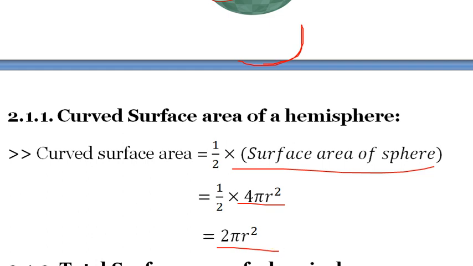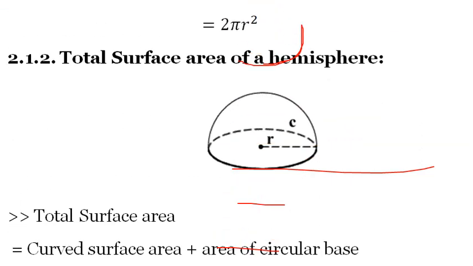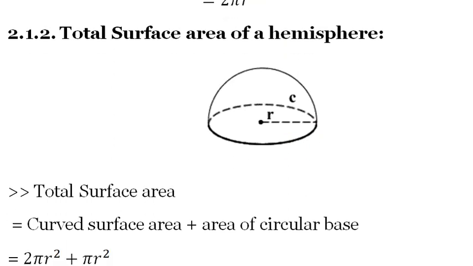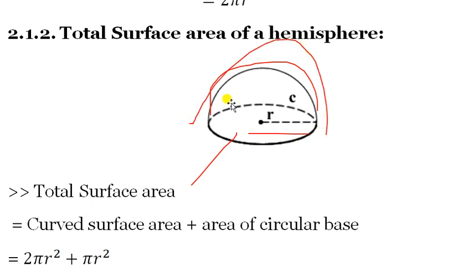Clear? Now for a hemisphere we get curved surface area and also total surface area. How do we get the total surface area? It's very simple. We have to take the top portion and also the base portion. The top is the curved surface and this is the base, which is a circular face.